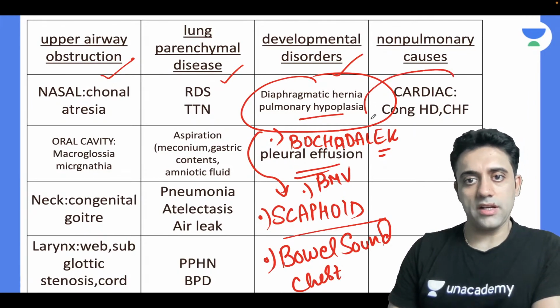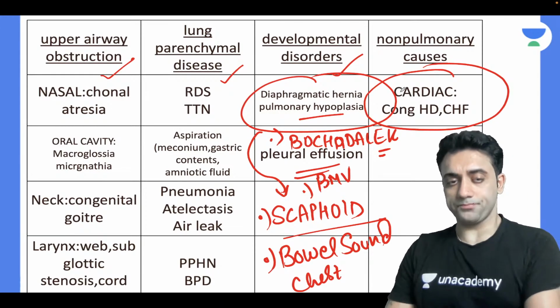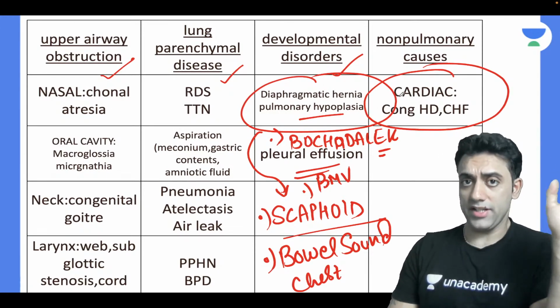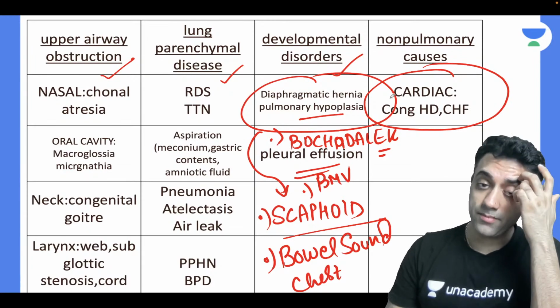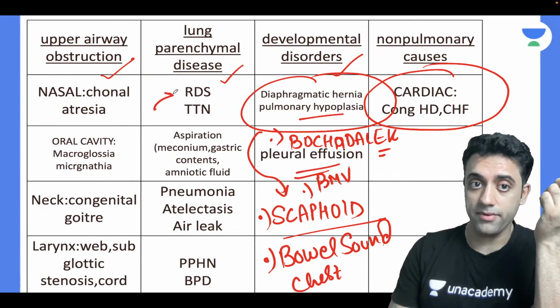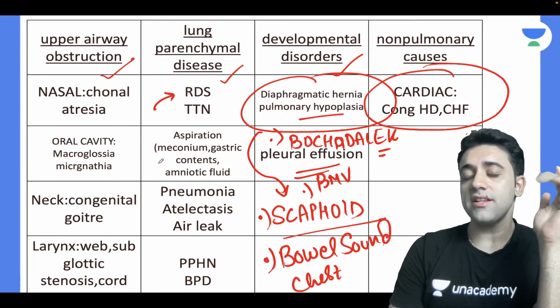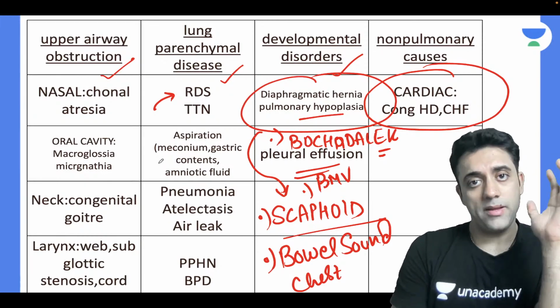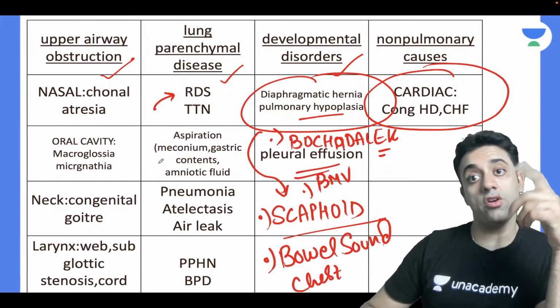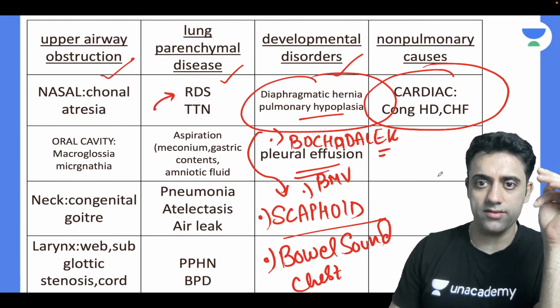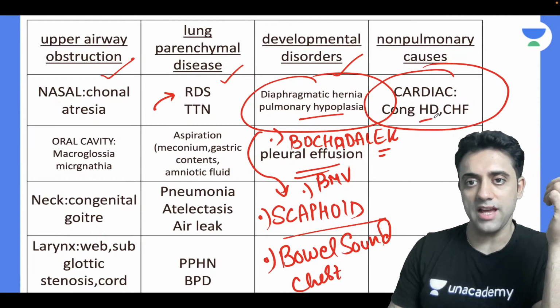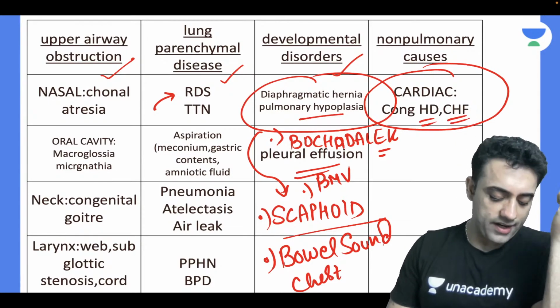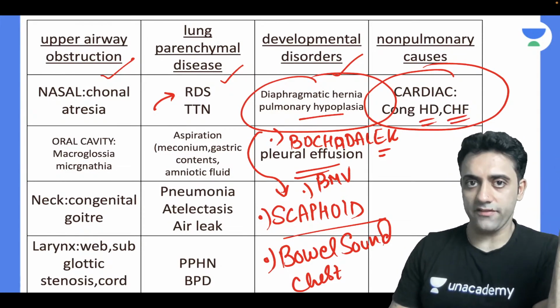And the non-pulmonary causes, very beautiful one. A 30-weeker baby came with distress. I agree, a 30-weeker baby is a preterm and a lung issue can definitely happen, leading to RDS. If by mistake the mother has taken dexa or betamethasone coverage, the baby's lungs are fine. The other important non-respiratory causes of distress are congenital heart disease or congestive cardiac failure.